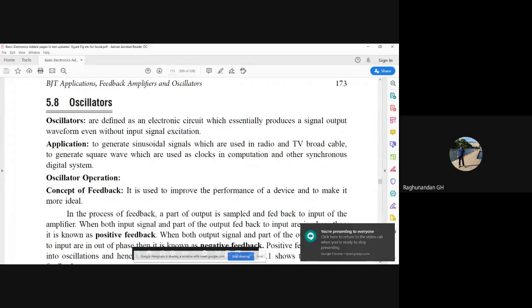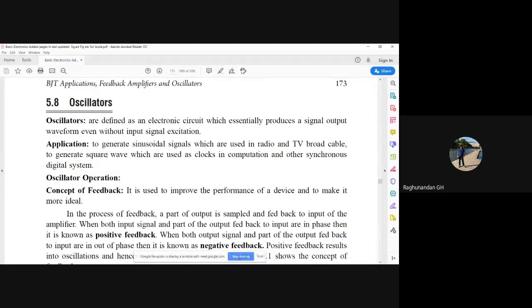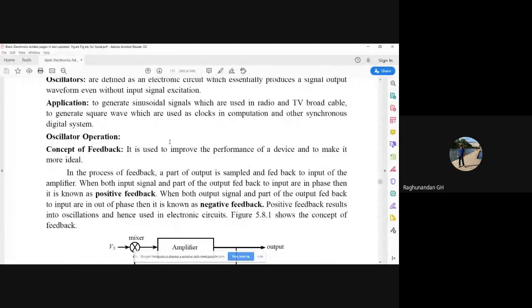Now, oscillators and the concept of feedback. I have already told in the last class there are two types of feedback: positive feedback and negative feedback. Positive feedback is the one where the output signal and input signal will be in phase, but negative feedback is the one where the output signal and the input signal will be out of phase. In the process, part of the output is sampled and fed back into the input amplifier.